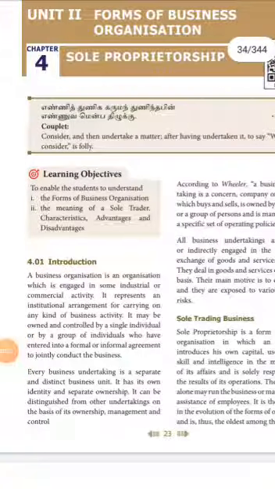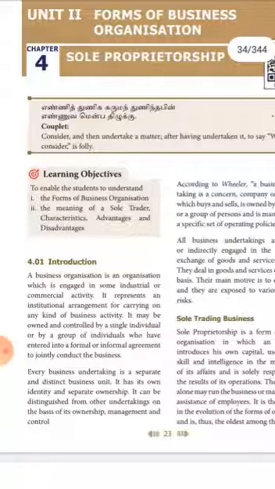In this video, I am going to explain about sole proprietorship. Let us see the introduction. A business organization is an organization which is engaged in some industrial or commercial activity, we can say. Actually, it represents an institutional arrangement for carrying out any business activity.